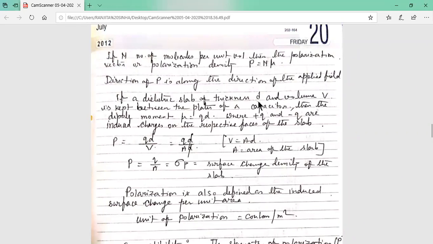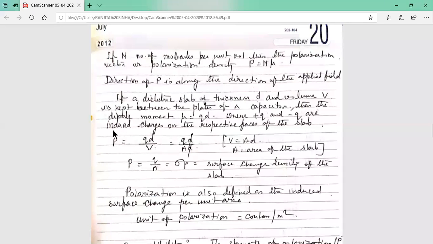What is the thickness of the slab? Small d is the thickness of the slab and V is the volume of the slab. Then the dipole moment is what? Q into d, where plus q and minus q are the induced charges on the respective faces of the dielectric slab, whose volume is V and the thickness is small d.